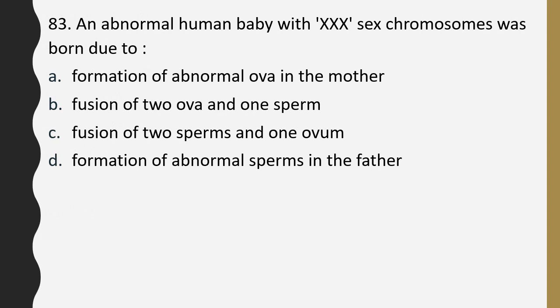Question number 83. An abnormal human baby with XXX chromosome was born due to formation of abnormal ova in the mother, fusion of two ova and one sperm, fusion of two sperm and one ovum, formation of abnormal sperm in father. Correct answer is option A. It is due to formation of abnormal ova with 2X chromosome in the mother.